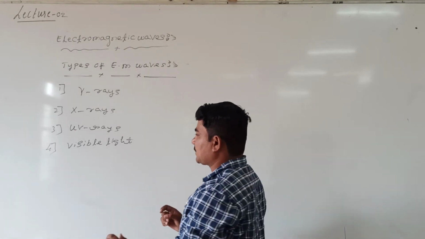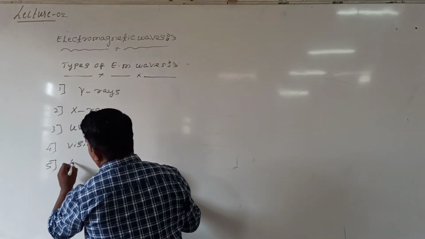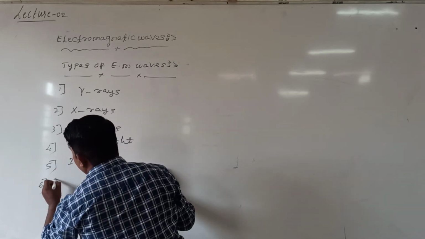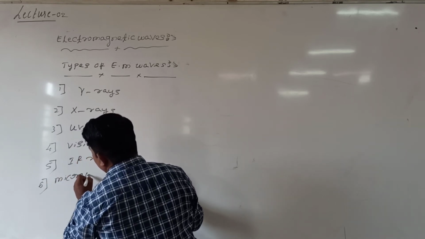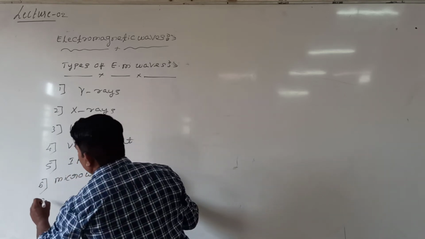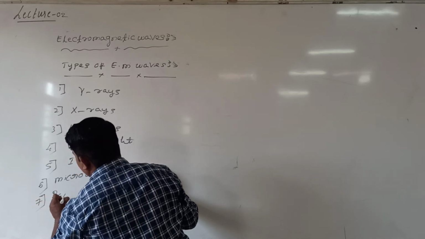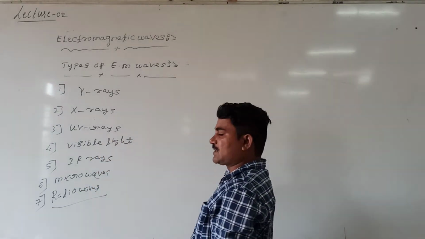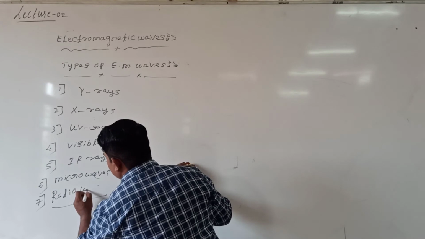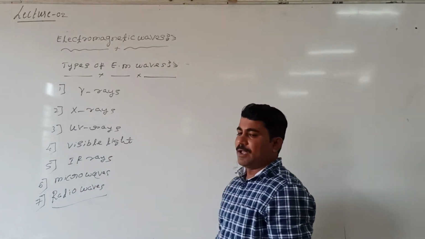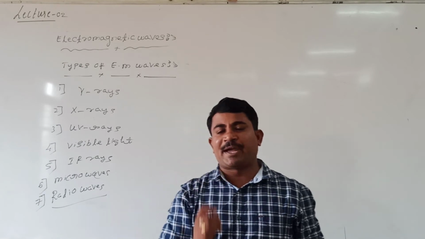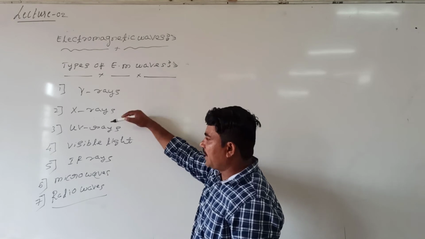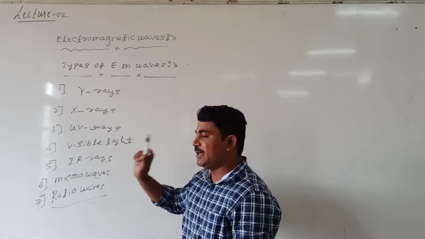The fifth one is IR rays. The sixth one is microwaves. The seventh one is radio waves. So 7 types of electromagnetic waves can exist. Wherever light is coming from the sun, how many types of radiations are coming? 7 types of radiations are coming: gamma rays, X-rays, UV rays, visible light, IR rays, microwaves and radio waves.